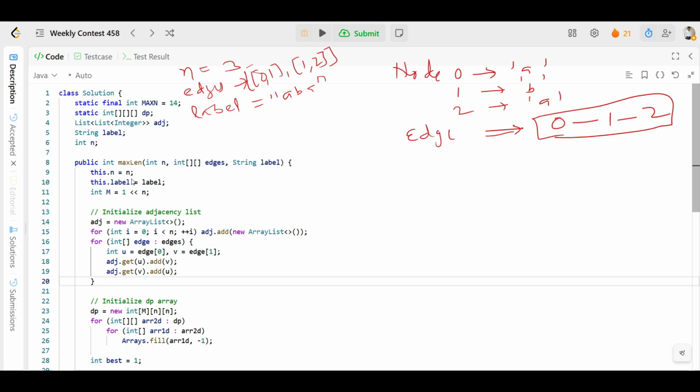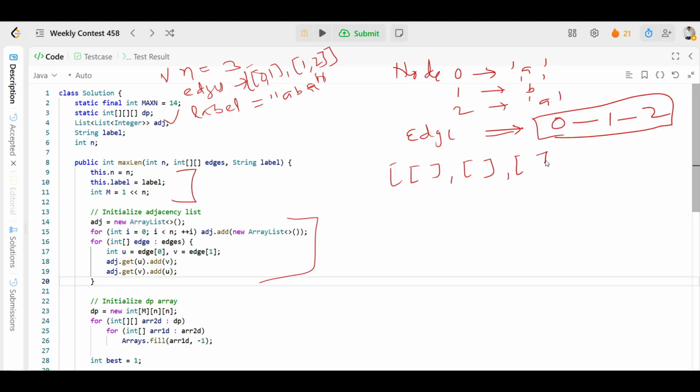Very first, we are initializing the required things. We want to save n equal to 3, so we save n equal to 3. We also save the labels we were given, A B A. Now after that we will build the adjacency list. What we are trying to do is create an adjacency list like this.